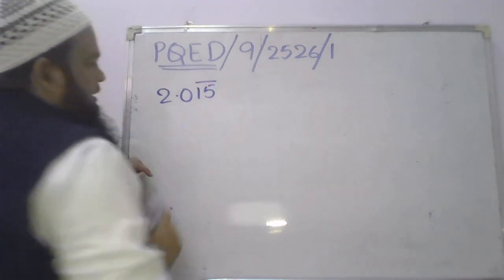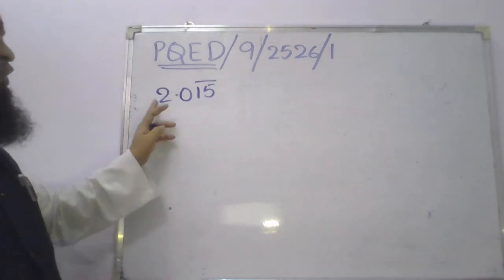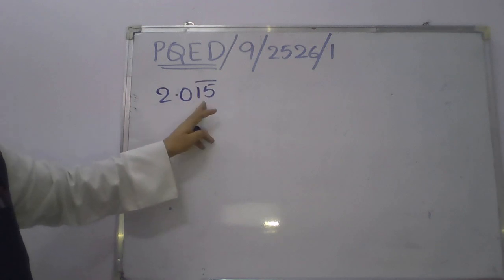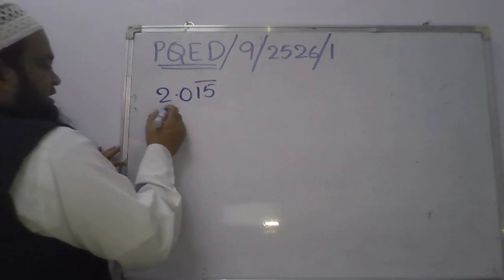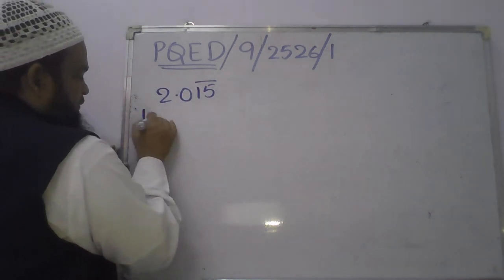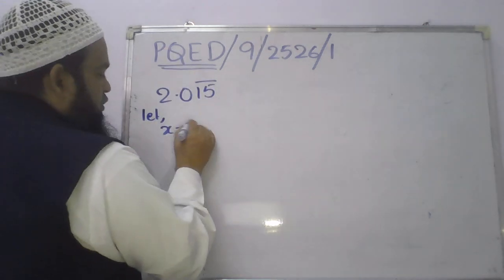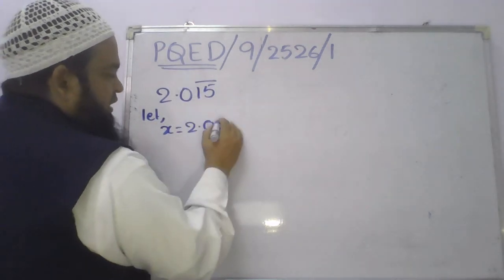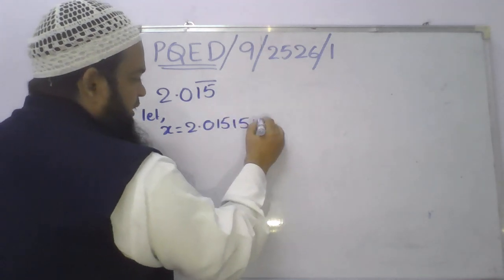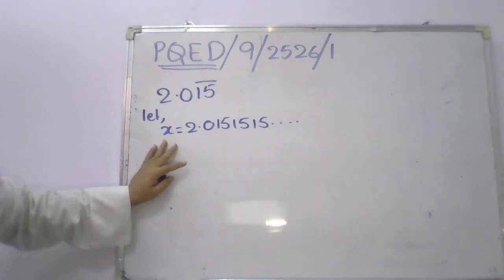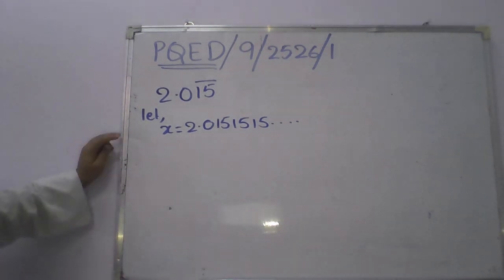2.015 bar. While reading, I read it as 2.015 bar. That means the bar is only on 15. So how will you write this number? Let x be the given number, 2.015 repeating 15, 15, 15, and so on. So this is repeating.